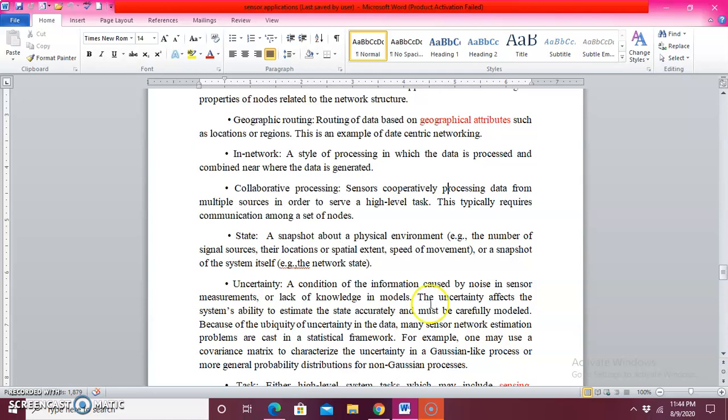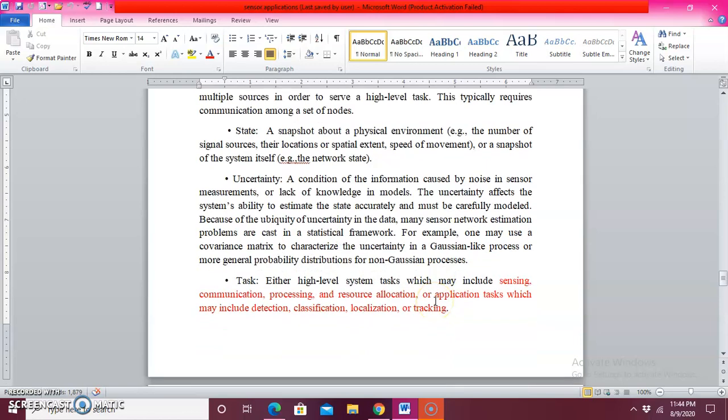The next one is about uncertainty. What is uncertainty? Uncertainty means you are not able to predict. That is what uncertainty is. It is a condition of the information, and it may be caused by noise. The noise may be because a person does not know how the operation works, then there will be a problem of noise, or else an energy problem, or else a supply problem.